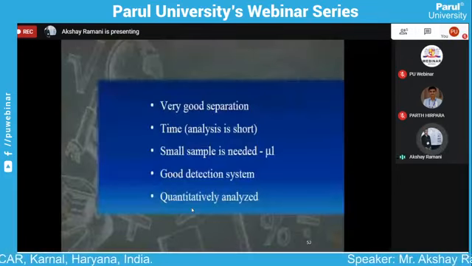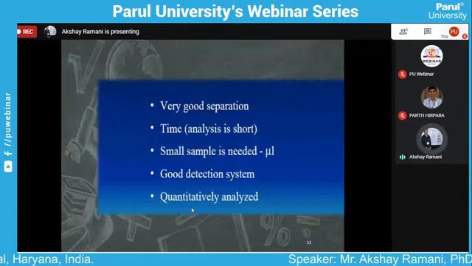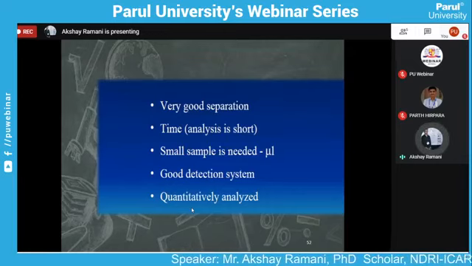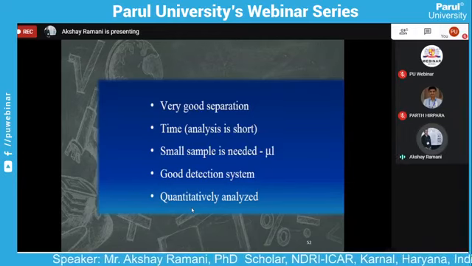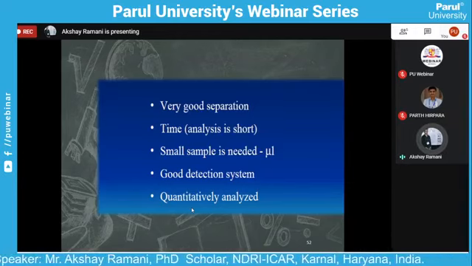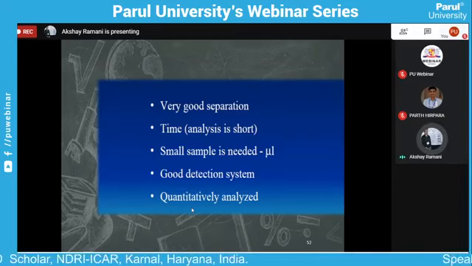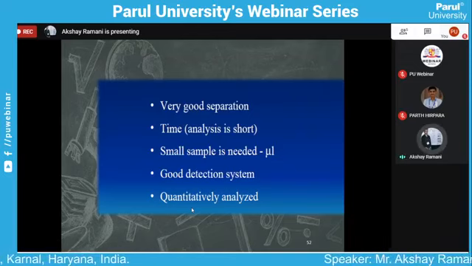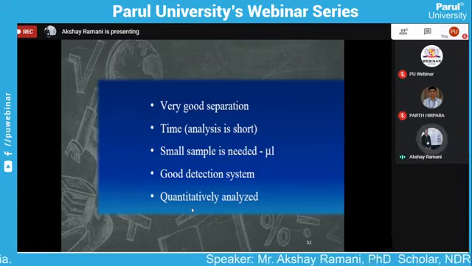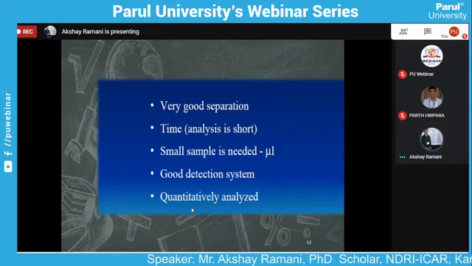What is the main conclusion and benefit of gas chromatography? It is a good separation technique. It gives results in a short analysis time. It is a time-efficient method. Only a microgram sample is needed for the analysis. Various types of detectors are used in gas chromatography so that different types of analytes can be detected. Quantitative, qualitative and different types of analysis can be carried out by this method.